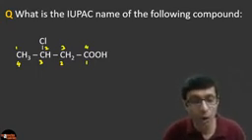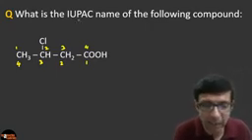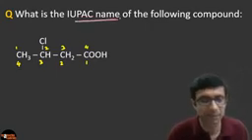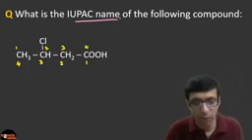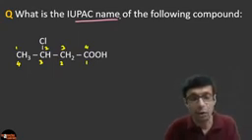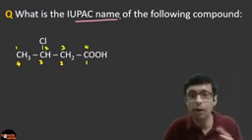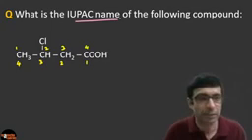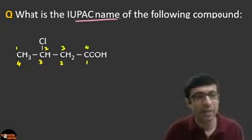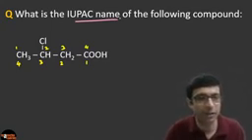So come on, I want all of you to try the IUPAC name of this compound. So what is it going to be? Okay. So first thing is, look at the longest carbon chain. There are 4 carbons. We are done with that. Look for functional groups. How many functional groups do you guys see here? Can you guys tell me how many functional groups can you see here? Very interesting question.